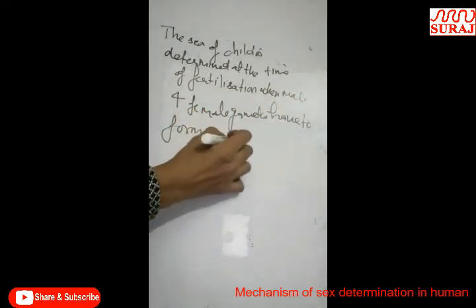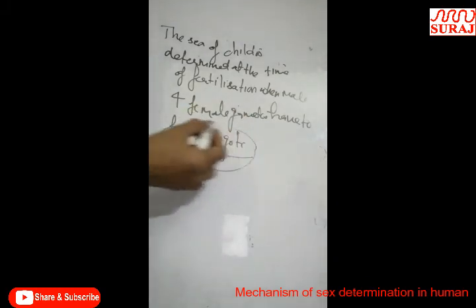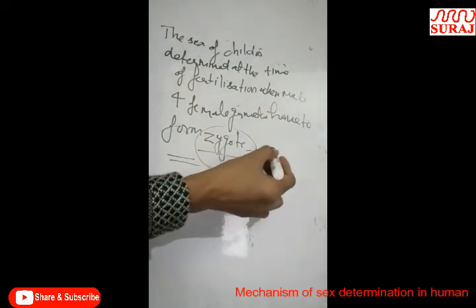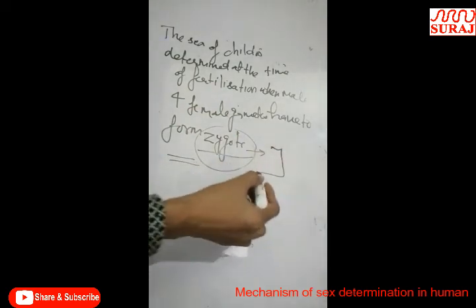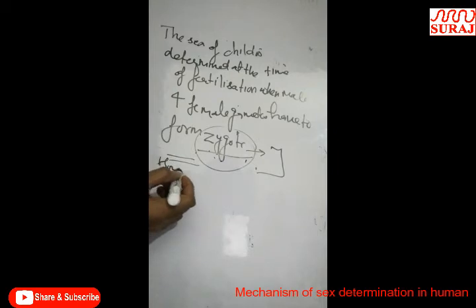In male and female, when the gametes combine and form the zygote, then after zygotic development the sex of the newborn baby is determined with the help of sex chromosomes. And how it is determined, we will discuss.